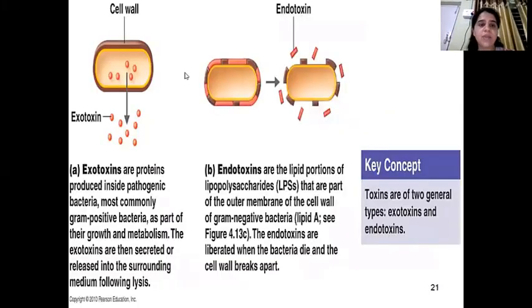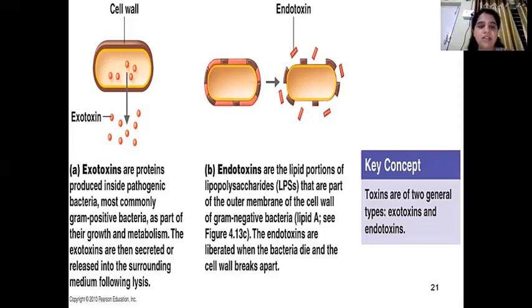Okay. So here you can see exotoxins. Exotoxins are proteins which are produced inside the pathogenic bacteria, that is inside the bacteria. Usually gram-positive bacteria will produce it. It is completely opposite to its name. Exotoxins are produced inside the bacteria, and endotoxins are produced outside the bacteria. Exotoxins are usually protein in nature, and endotoxins are usually lipopolysaccharides in nature, and they are produced by gram-negative bacteria, whereas exotoxins are produced by the gram-positive bacteria.